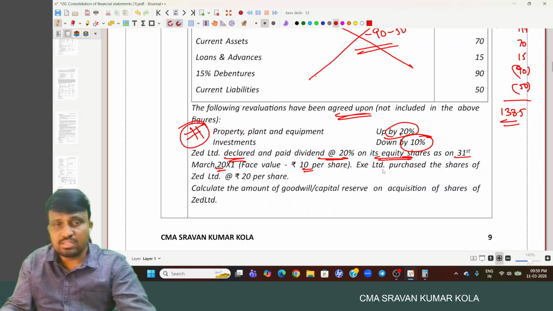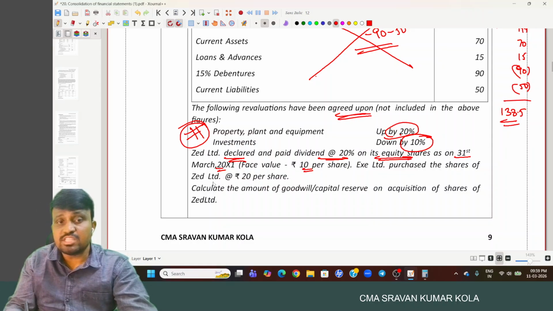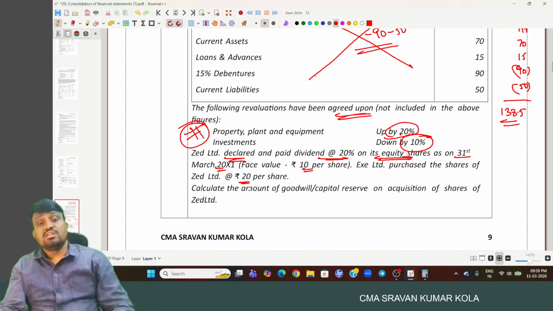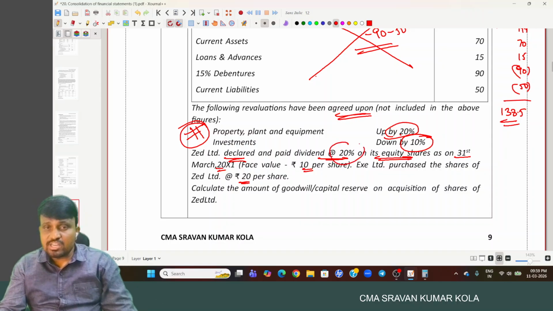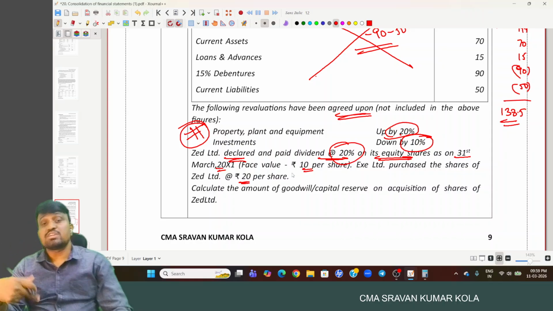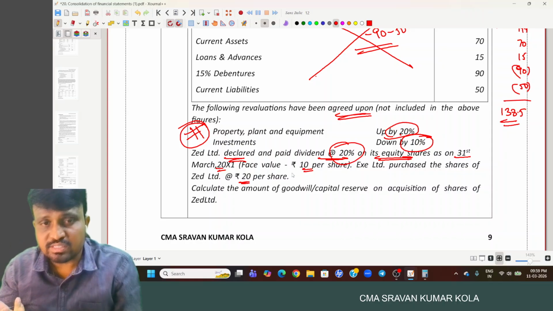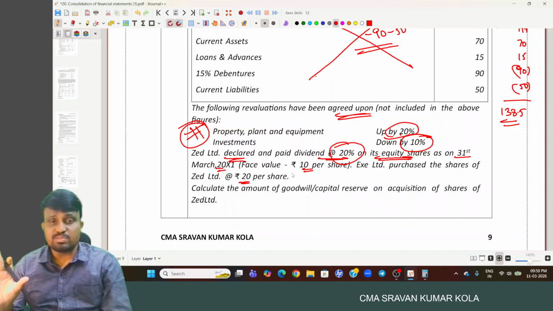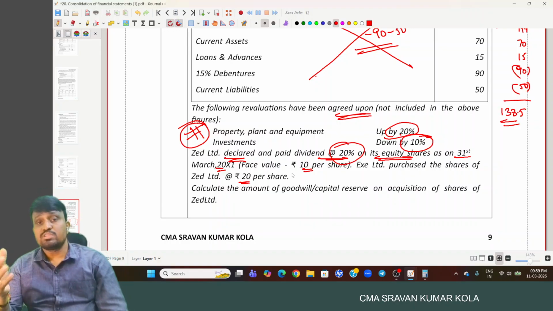Face value is 10 rupees. X Limited purchased each share at 20% premium. But here the problem is that for calculating the dividend, the number of shares acquired by X Limited is not provided. Just the percentage has been mentioned, but the number of shares is not mentioned.